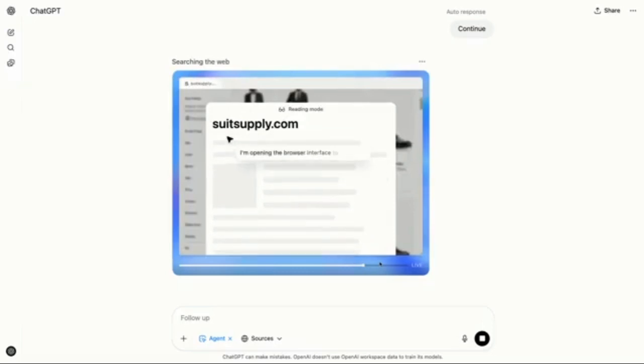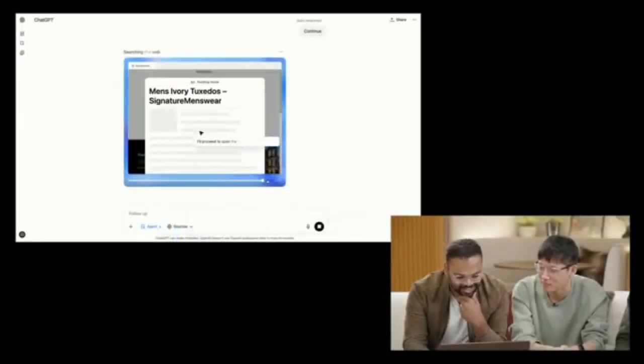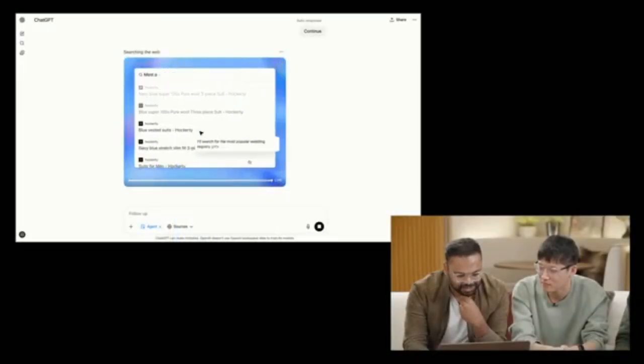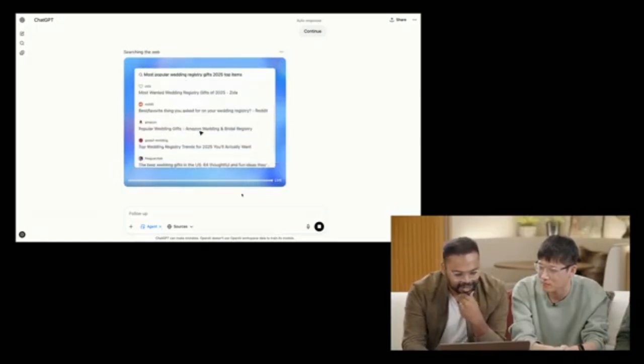And now looks like, yeah, it's chugging along, figuring out what to do, still on suits, and now probably getting to the gifts section. Okay, cool. So this is going to take a while. As Sam said, these tasks sometimes can take a long time. So it's going to continue doing this, hopefully much faster than we would.